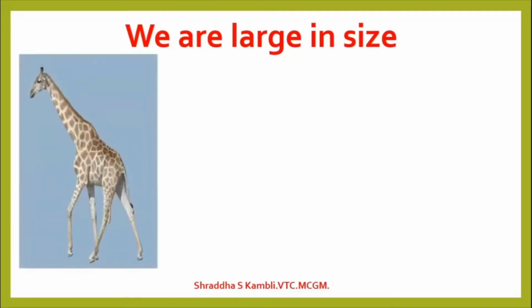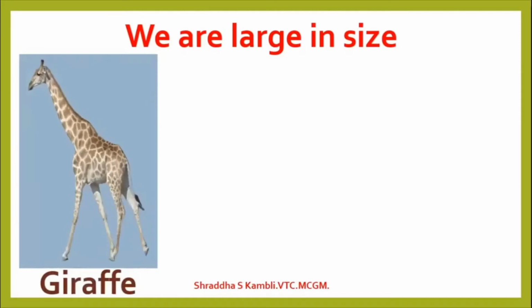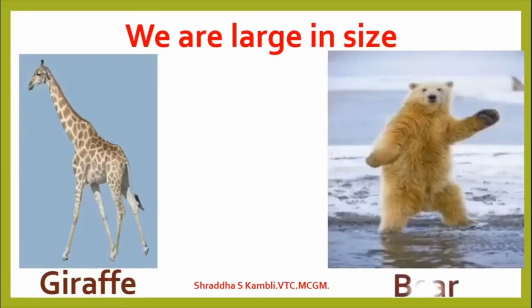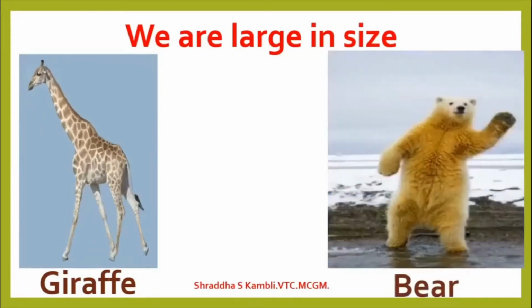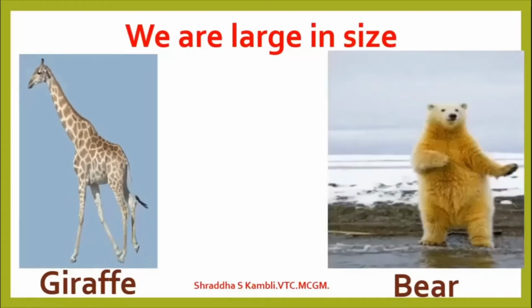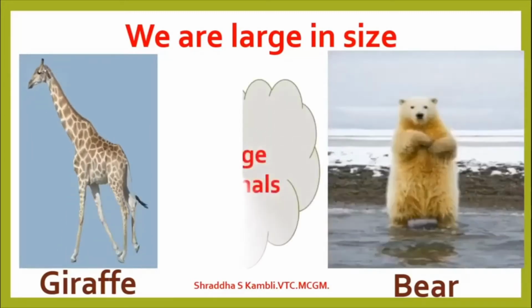So let us look at some huge animals or large animals. A giraffe is a large animal or a huge animal. Okay, what about the bear? Now the bear is also a large animal. Now children, the bear that you saw in the previous picture was black in color. That is a grizzly bear. And this white color bear is a polar bear. So these are all examples of large animals.